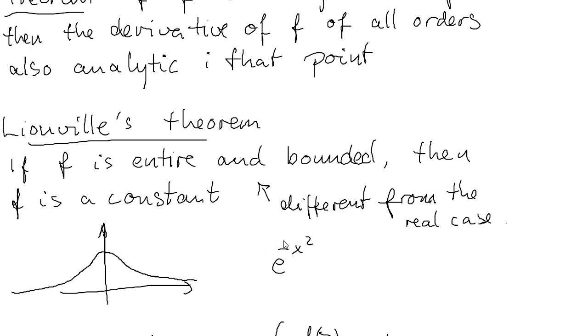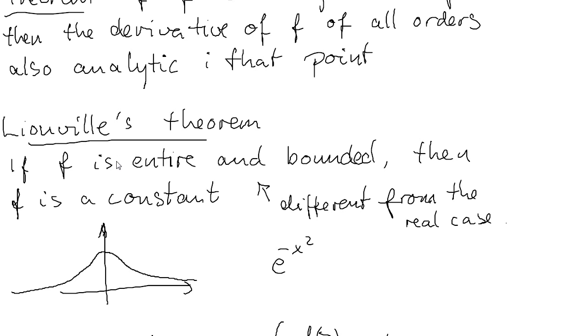Consider, for example, this function which is infinitely differentiable. It looks like this. It's differentiable for all values on the real line, and it's bounded. The absolute value is less than 1, but it's not constant.